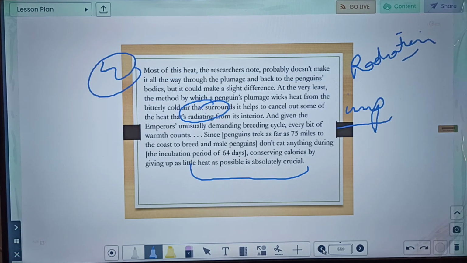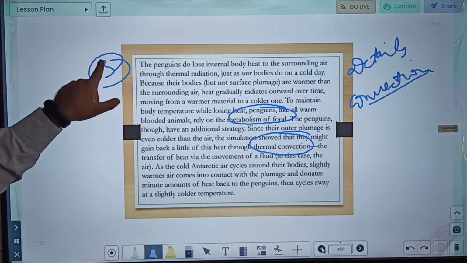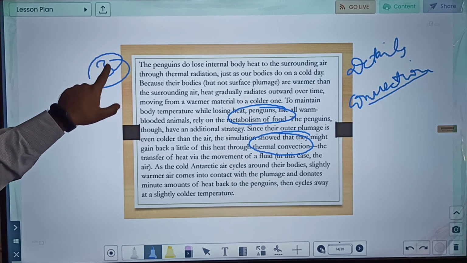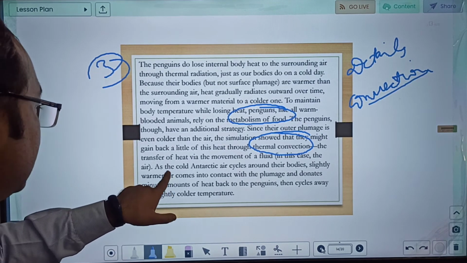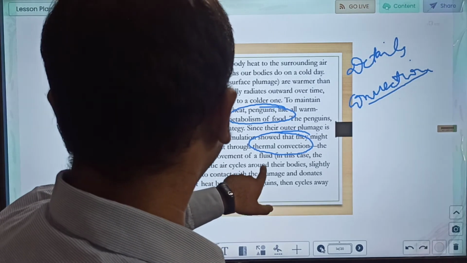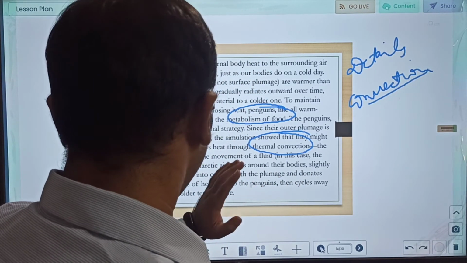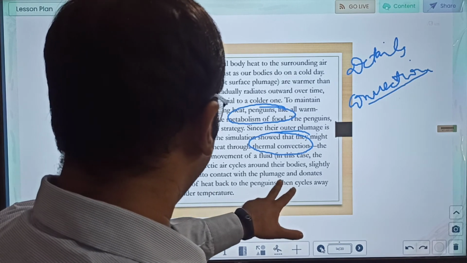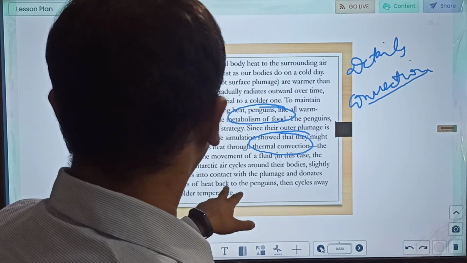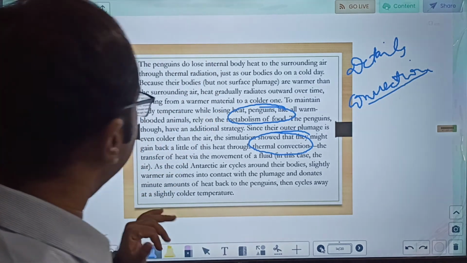Again, go back. So see, this is where this numbering helps. Okay, so paragraph 3, last sentence: As the cold Antarctic air cycles around their body, slightly warmer air comes into contact with the plumage, donates a minute amount of heat back to the penguin, then cycles away at a slightly colder temperature.